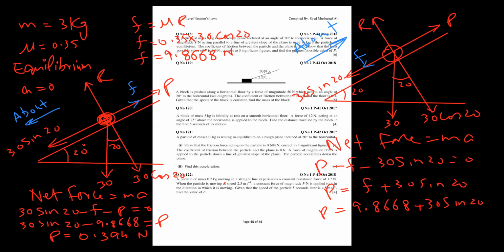I'm typing in the calculator: 9.8668 plus 30 times sine 20, and my answer is coming 20.81 newtons. So this force we need to keep it about to move up, but the system is still in equilibrium, I hope so. It means in this you are not relaxed. The system was going down, and now the system is going up. So you are relaxed now, I hope so. You got the idea very well.